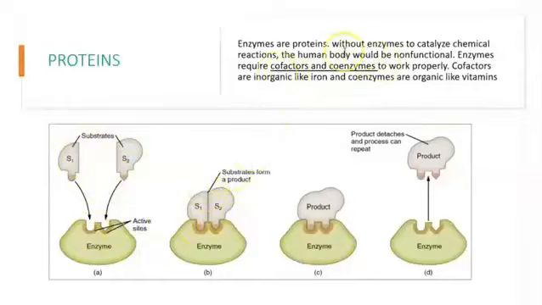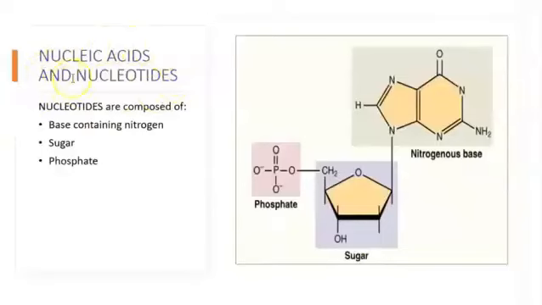Enzymes need cofactors or coenzymes. Cofactors are inorganic, such as, for example, iron, and coenzymes are organic, such as, for example, vitamins. Cofactors and coenzymes are necessary in order for the enzyme to work. The next topic is going to be nucleic acids and nucleotides. The nucleotide is composed of 3 things. This part right here is a base containing nitrogen, also called a nitrogenous base. It also needs a sugar, and it has phosphate, as you can see here.